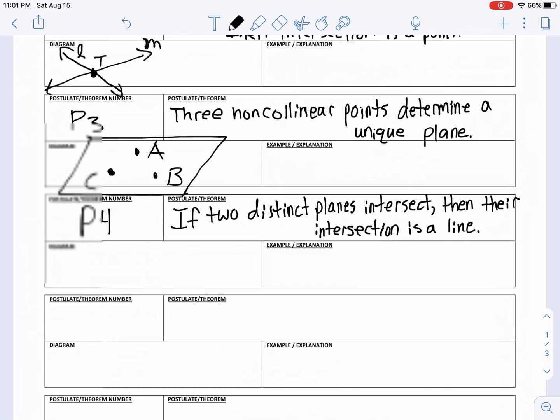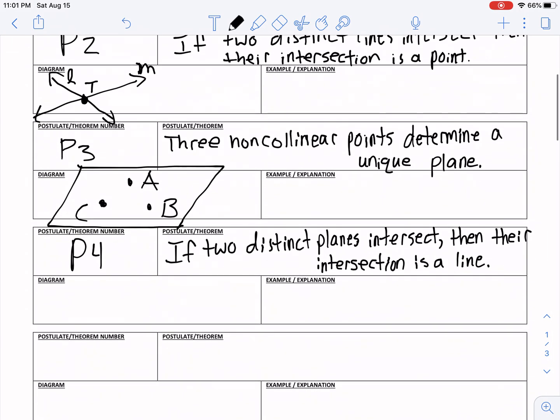So kind of playing off the idea similar to when we had two lines intersect, they intersect at a unique point. Postulate 4 says if two distinct planes intersect, then their intersection is a line.